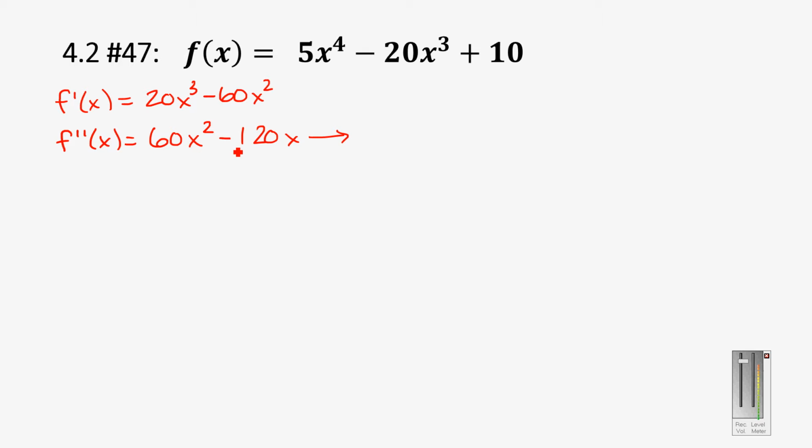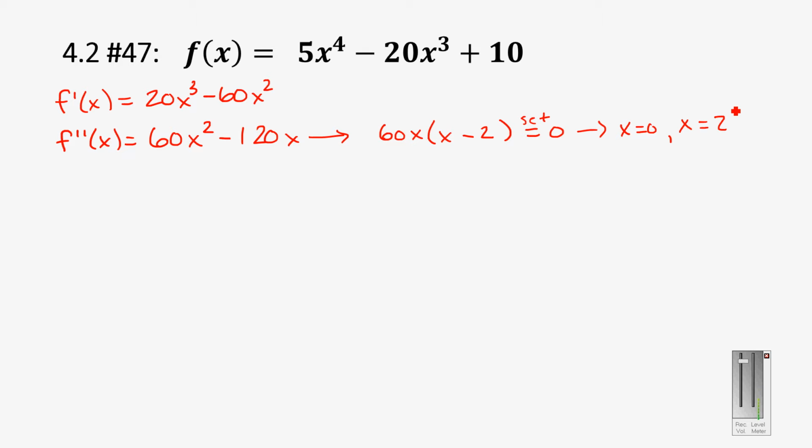So funky thing though is I can probably rewrite this in such a way I can figure out what those are. If I factor out a 60x, multiplied by x minus 2, that would be right. If I set that equal to 0, there's only two possible numbers that could give me a 0 here. That would be 60 times 0 multiplied by anything, right? So x equals 0 is one possible option for an inflection point. The other possible option would be 2 minus 2 gives me 0, 0 times that, so x equals 2 is another possible inflection point.